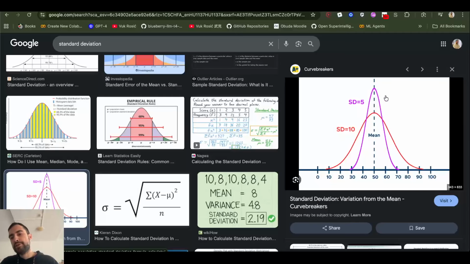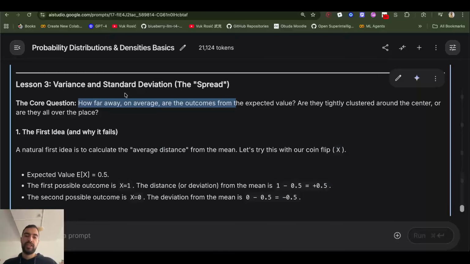So look at these graphs. Both of these curves have the mean in the middle. It's like $0.5, our mean value, but the spread is very different. The core question this spread answers is how far away on average are the outcomes from the expected value? Are they tightly clustered together around the center, or are they all over the place?